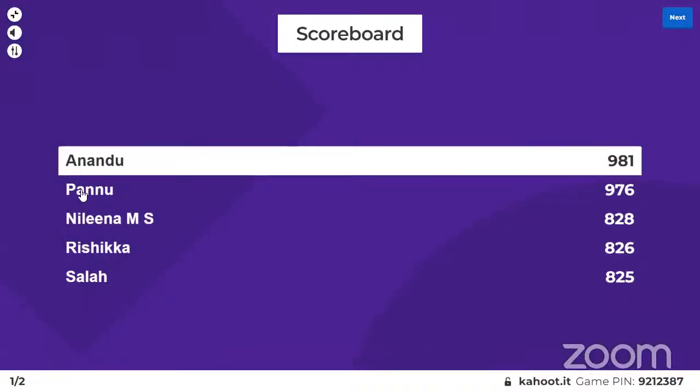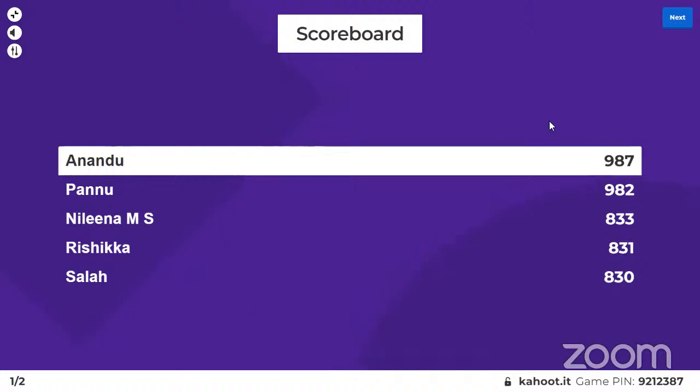This is how the leaderboard will look. We have Anantu on the top spot with 987 points. Second spot goes to Pannu, third spot goes to Nilina, fourth spot goes to Rishika, and fifth spot goes to Sala. The score will be based on your accuracy and how fast you are actually attempting the question.